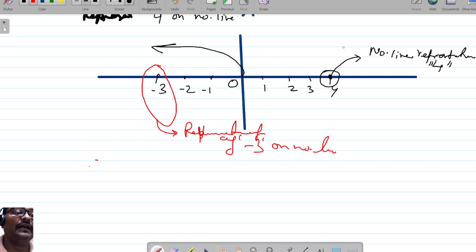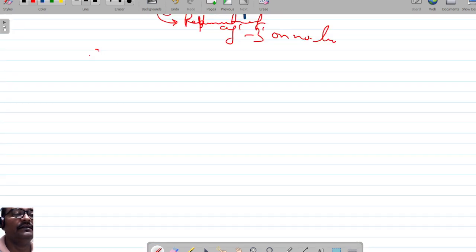So after this, we will do some basic arithmetic operations on the number line. We'll do some addition and subtraction. First, we learned how to plot different integers on the number line. Now we will do another thing: addition. Suppose initially we take addition on the number line, right?